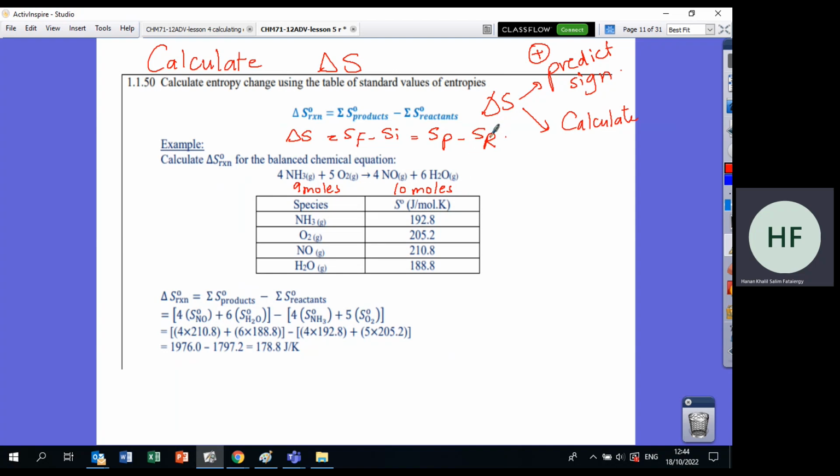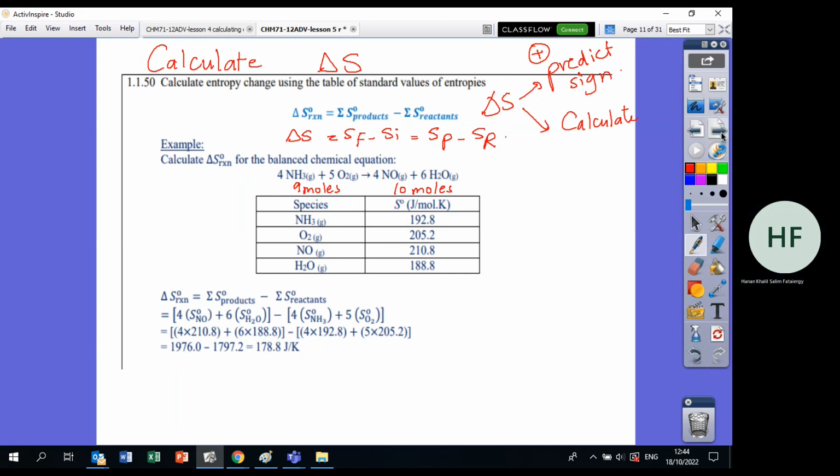Minus. Now the entropy of the reactants. Where are the reactants? NH3 times 4, so 192.8 times 4, plus O2, 205.2 times 5. Calculate the products alone, the reactants alone, subtract them and find the entropy. And you will find at the end that the entropy is positive, same as what we predicted before. Pause the video and check the answer.